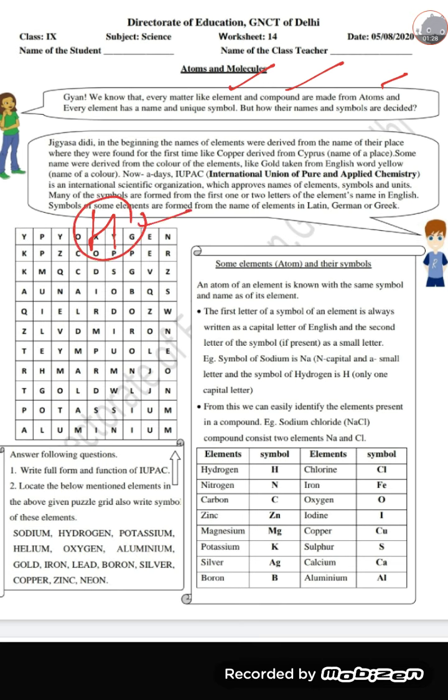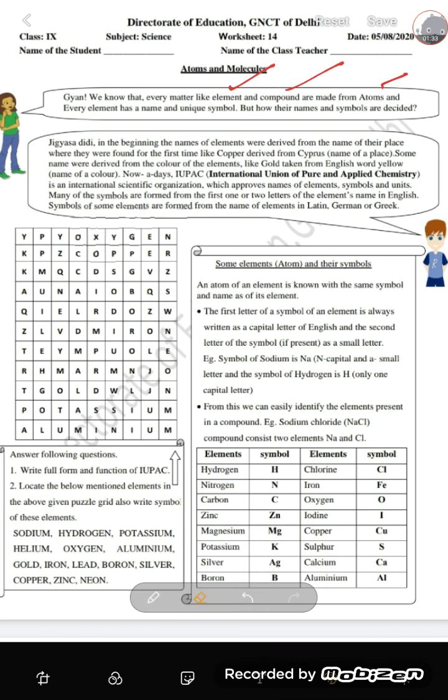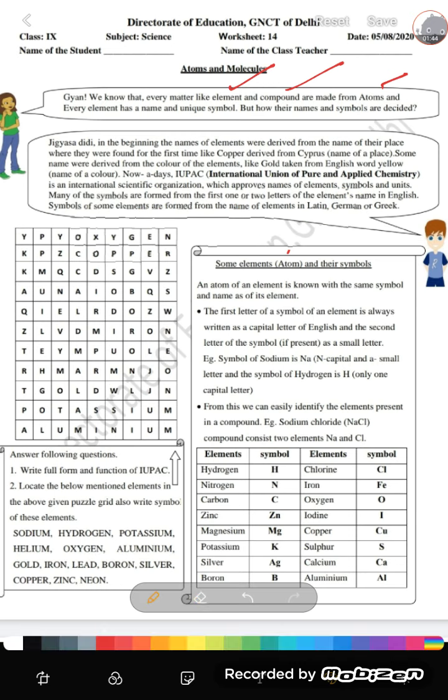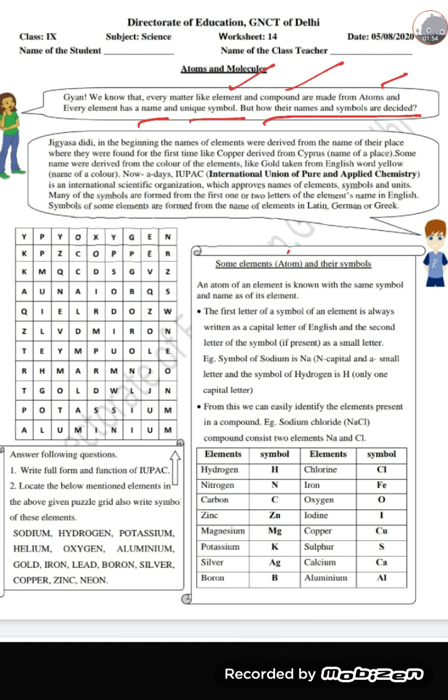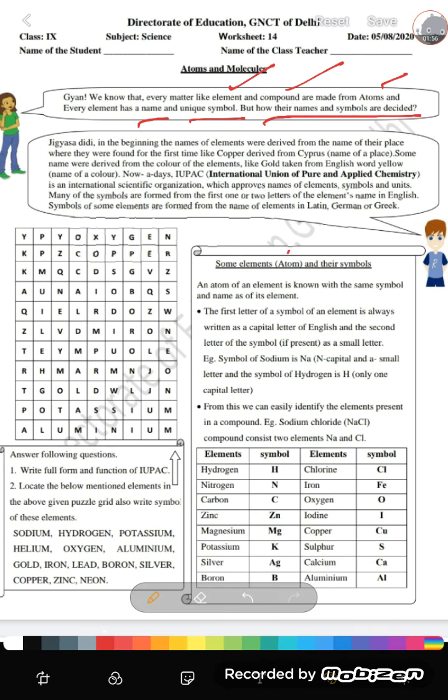Hydrogen is written by H. Carbon C. Oxygen O. Likewise, right? So every element has its name and unique symbol. But how their name and symbol are decided, and who will decide all these things? Today we will learn all these things in this worksheet.